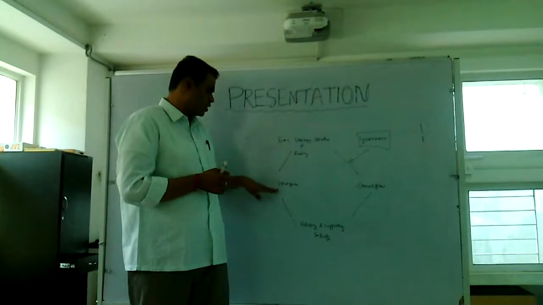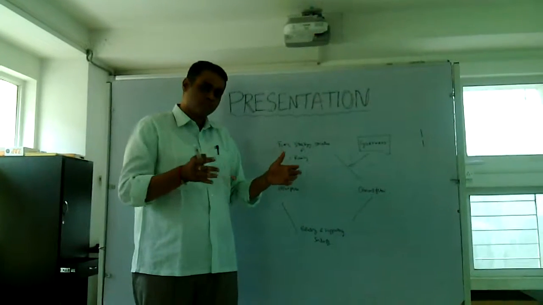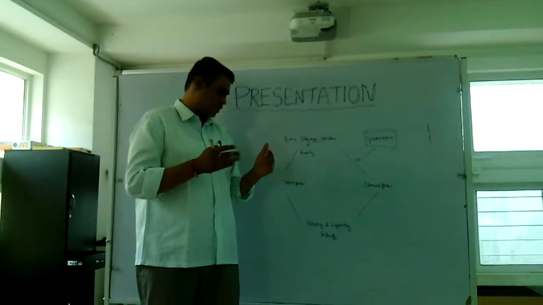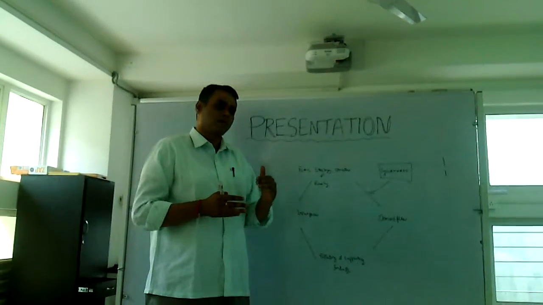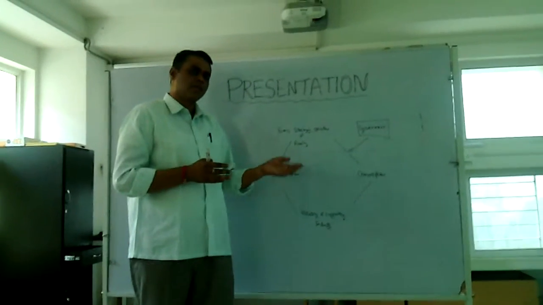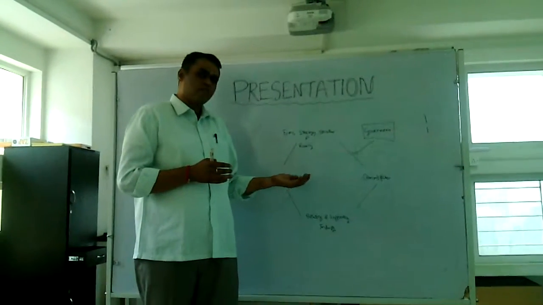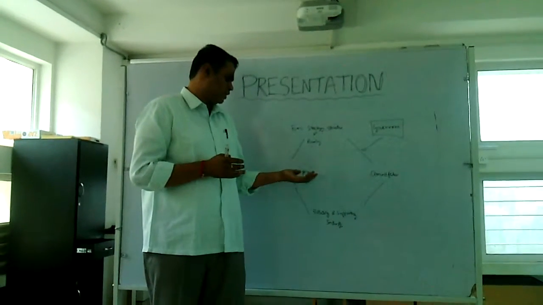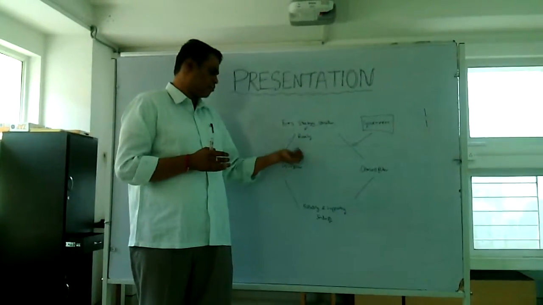The fourth determinant in the diamond model is the input factor. The input factors are the production factors which are required to build these high-end supercars. One is the manpower. Because of the high quality level and education system available in Germany, there are good engineers available, and even the workforce is trained well before they are taken on the job. This is through the apprenticeship program, which is designed, developed and supported by the OEMs and the German government. Also there is availability of high-end raw materials in Germany, and also the infrastructure by the government, and the testing and validation facilities are jointly developed by the government and the OEMs. These are the input factors.